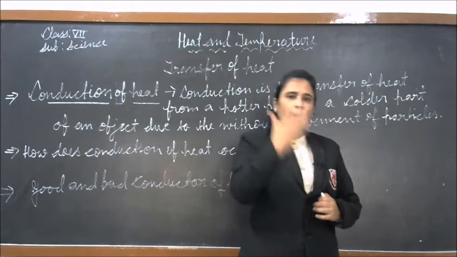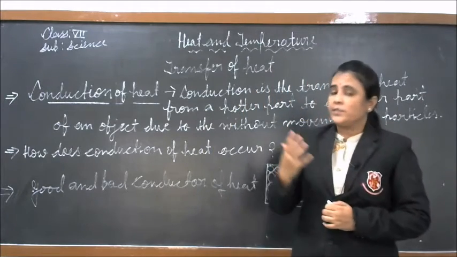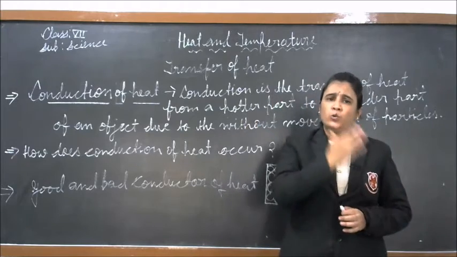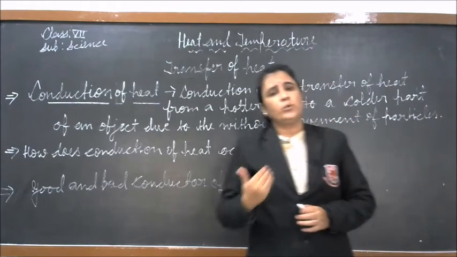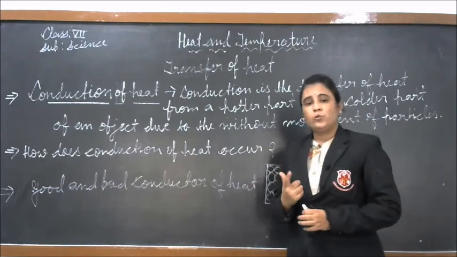Those substances are called conductors, and the substances that do not allow heat to pass through them are called insulators.